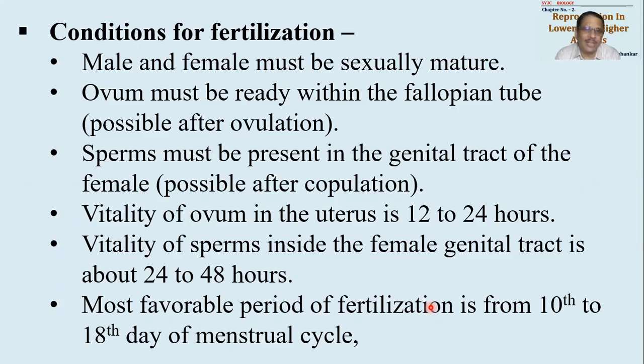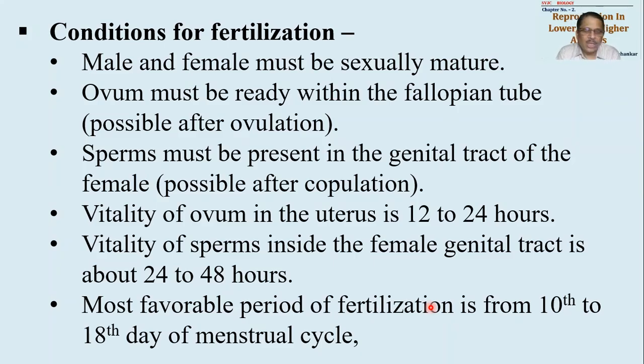Now comes counting. I said yesterday that we have to count days. So here the question of counting comes. So which day should be considered as 14th day of menstrual cycle? Yesterday, in the last lecture, I told you that whenever menstruation is seen, bleeding through the uterus is seen by the female, then it will be considered as the first day of menstruation. The day menstruation starts we will call the first day, and from this day we have to count 14th day. So that will be the day of ovulation.